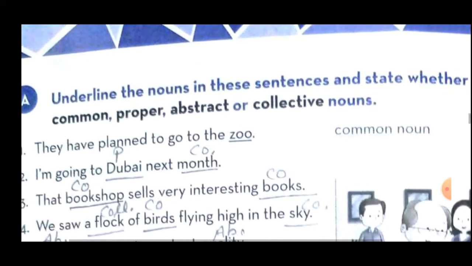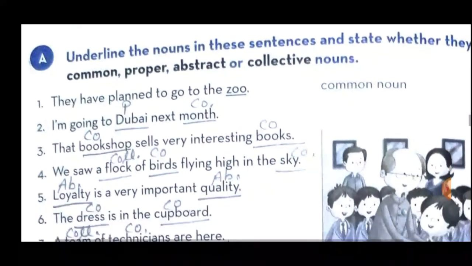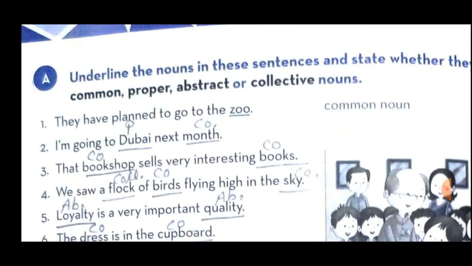Now look at our textual exercise given here. Exercise number A. Underline the nouns in these sentences and state whether they are common, proper, abstract or collective nouns. Students, for your clarification, I have written here and underlined the words also. You can see it properly.